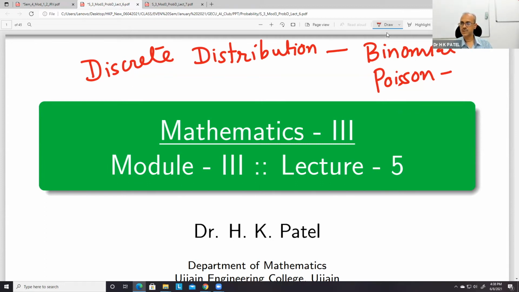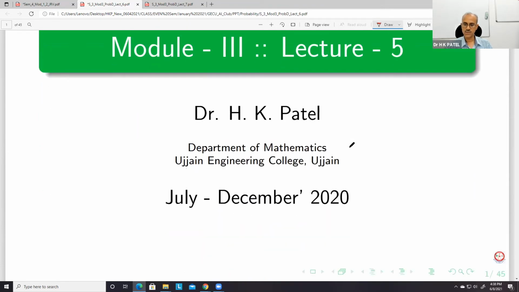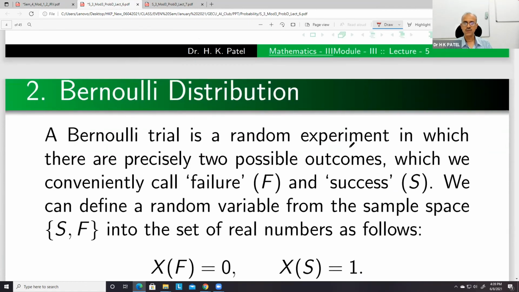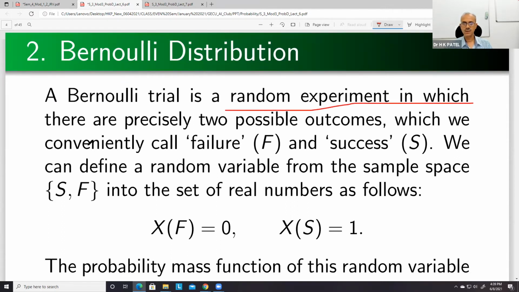So we'll see first the binomial distribution. And before binomial, we'll see Bernoulli's trials, I think, Bernoulli's distribution. So let us see what Bernoulli's distribution is. It's a random experiment in which there are precisely two possible outcomes, which we conventionally call failure or success.